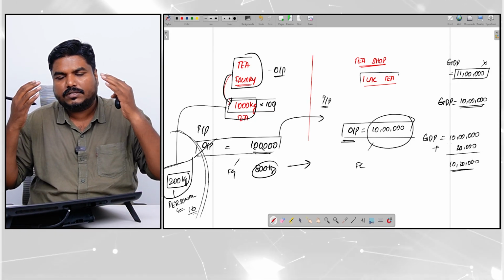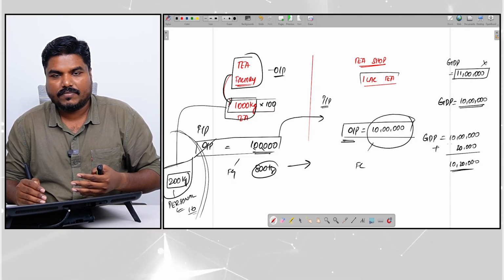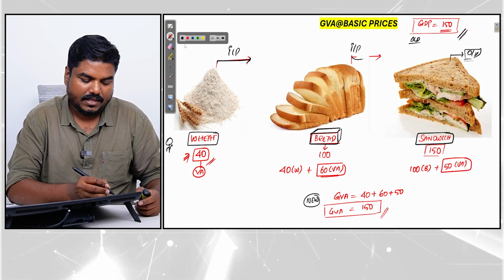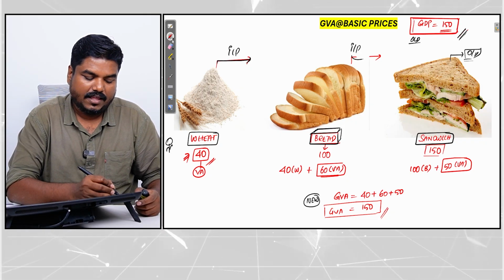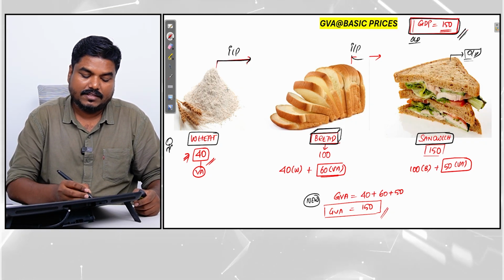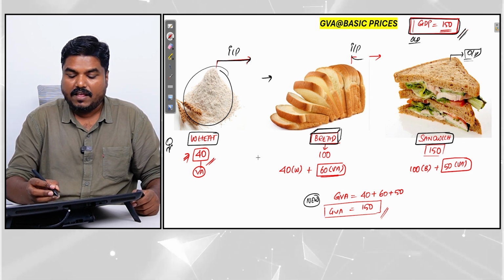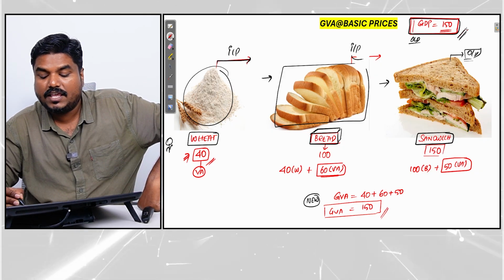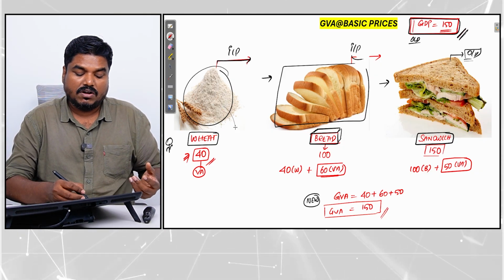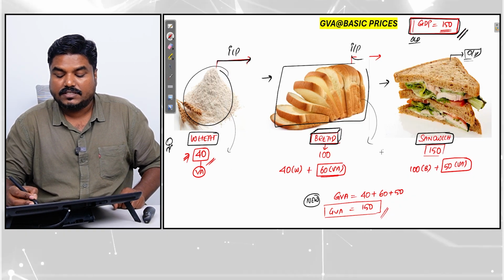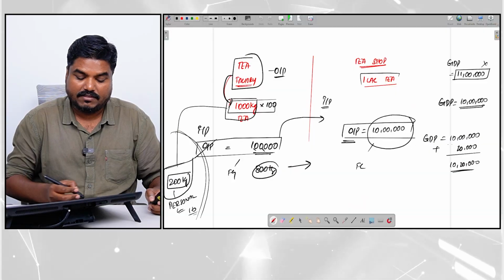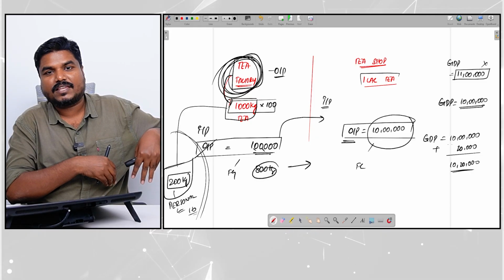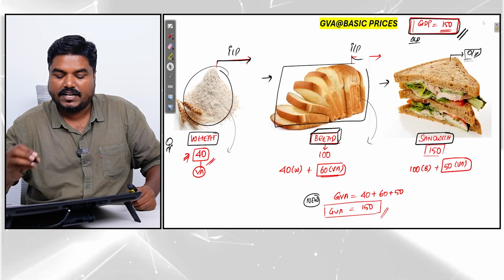The point I am trying to convey is, in the GDP calculation, we do not know whether this entire wheat produced is used for bread, whether this entire bread is used for producing sandwich. We assumed and we are saying the output is 150. What if some of the wheat is consumed for personal consumption? What if some of the bread is purchased for personal consumption? What if some of the tea packets from the tea factory is purchased for personal consumption? So, in GDP calculation, we are finding some challenge.